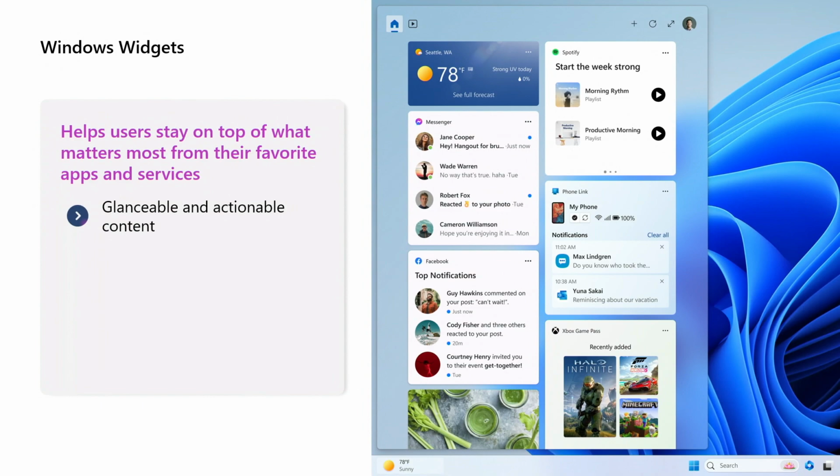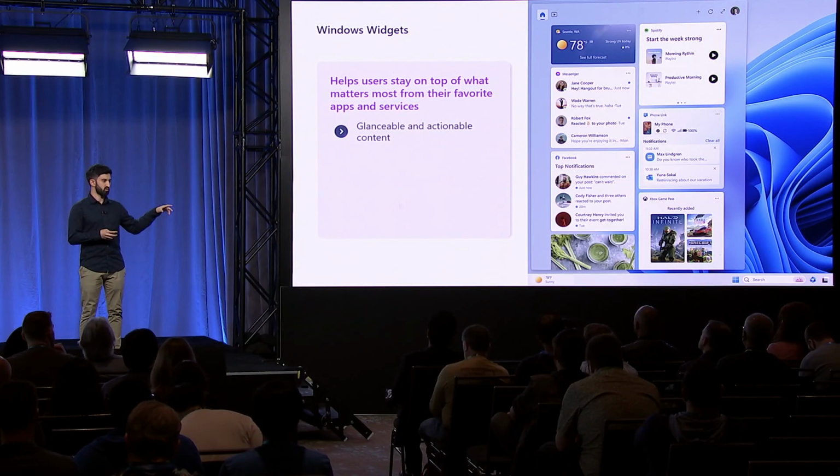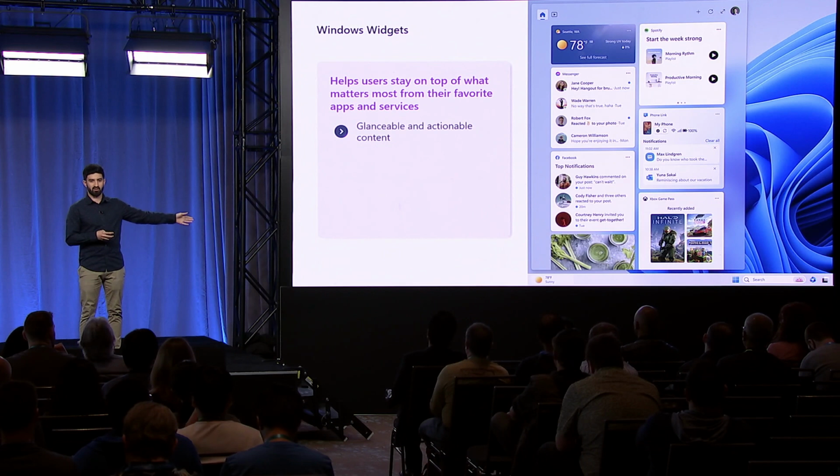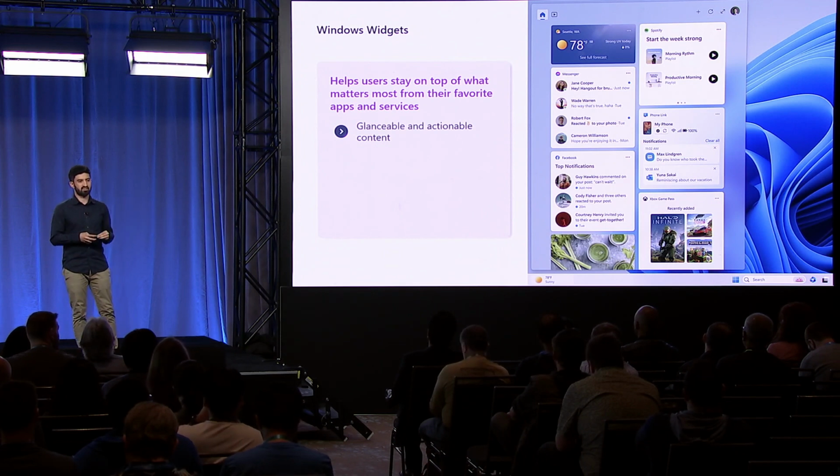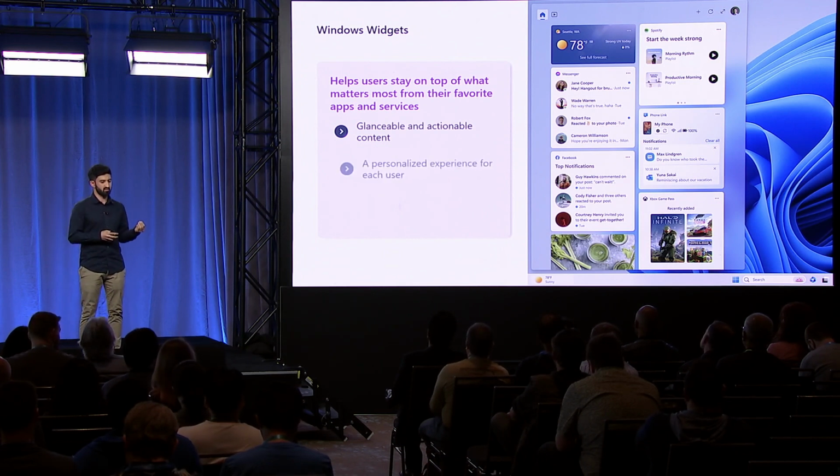You can easily invoke this by pressing Windows W, or also by clicking on the weather icon in the taskbar. It provides glanceable and actionable content. It can be personalized for each user. And earlier this year, we announced general availability of the widgets platform, so anyone can build a widget. We've already had companies like Spotify and Meta build widgets for this experience, and you can build one too.